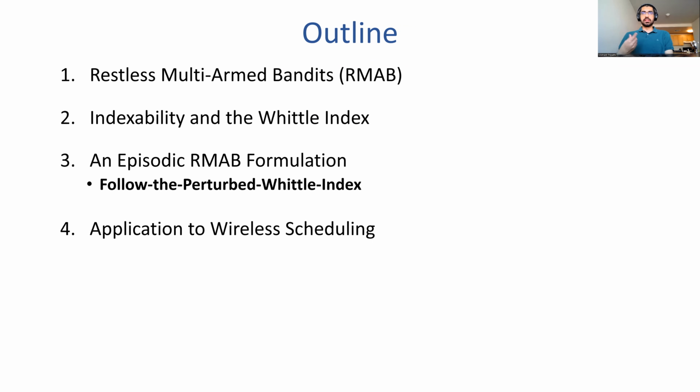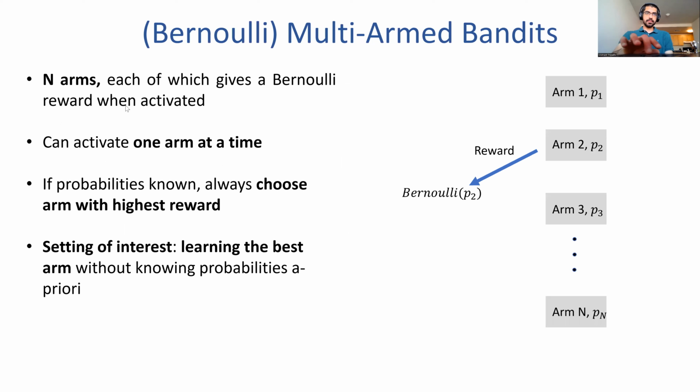And we will see how this algorithm is suitably adapted to this restless multi-arm bandit framework and performing online learning in this episodic setting. At the end, I will briefly discuss the application of this online learning framework to wireless scheduling problem for mobility tracking.